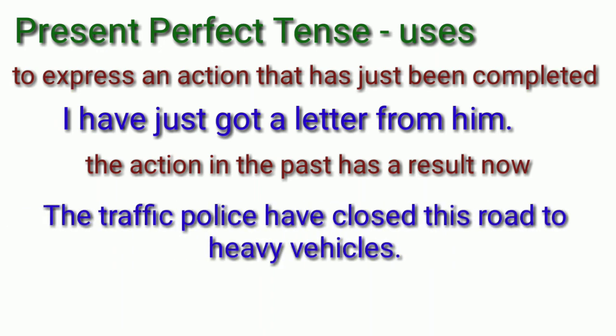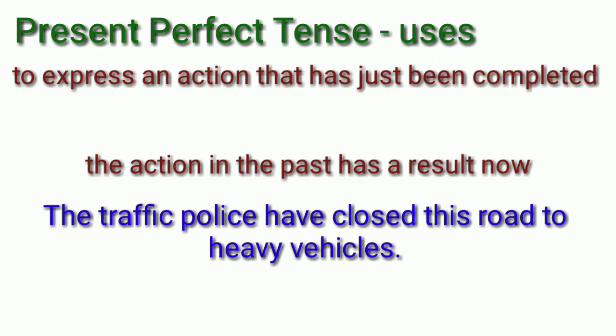That action happened in the past, but now also the result is there. Okay? For these type of sentences also we can use present perfect tense. The form of present perfect tense is subject plus has or have plus third form of the verb plus object.